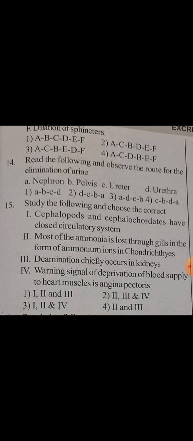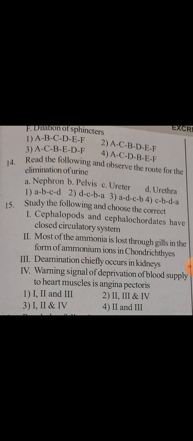Study the following and choose the correct one. 1. Cephalopods and cephalochordates have closed circulatory system. 2. Most of the ammonia is lost through gills in the form of ammonium ions in chondrichthyes. 3.